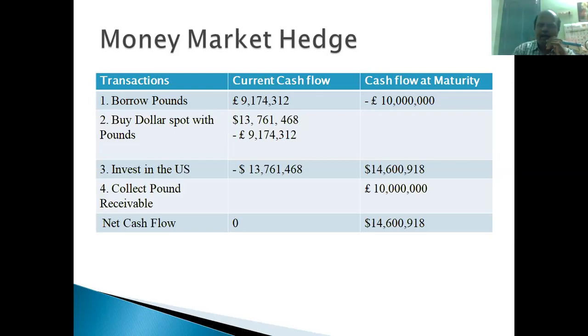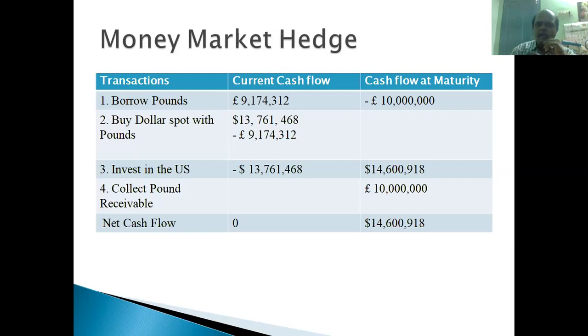Then the second transaction: buy dollar spot with pounds. They exchange these pounds for American dollars. When they do this, they will be getting $13,761,468. So they are giving these 9,174,312 pounds and getting these US dollars. We write US dollars as positive and pounds as negative, because we are going to give the pounds and receive the American dollars.